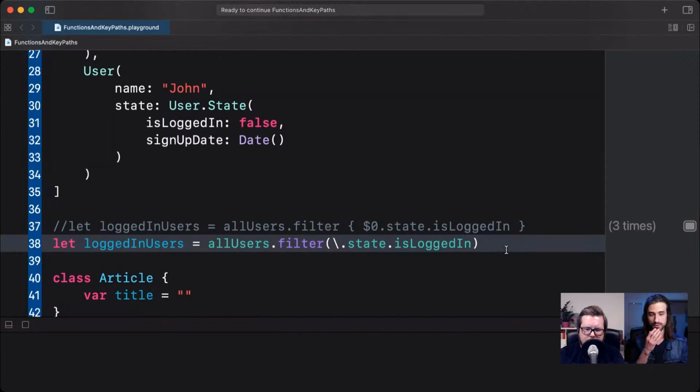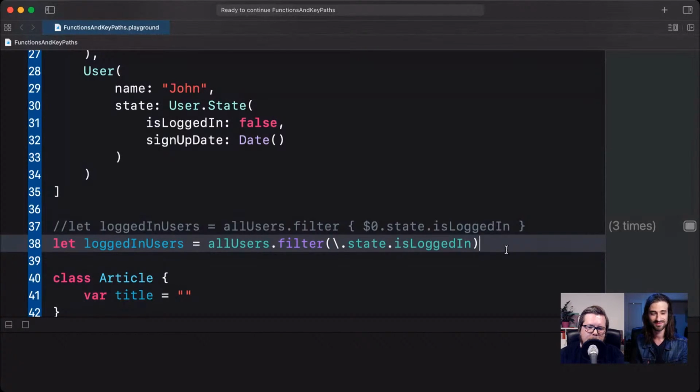And personally, the way I feel now is that, since KeyPaths, as you said, are functionally equivalent to a getter closure or a setter closure, if you're designing an API and this API wants a way to get or set a property, you should actually type it to a KeyPath rather than a closure, because here, for instance, in filter, the closure expects to get a Boolean property. But there is nothing stopping you from making a network call in that closure before returning the Boolean if you want. And the filter function has no way to guard against it, even though it would probably work in a very weird way.